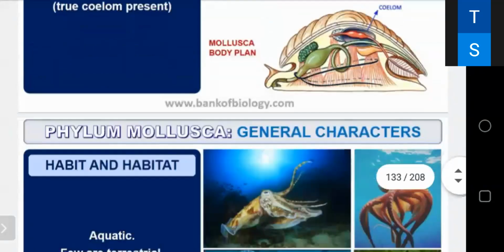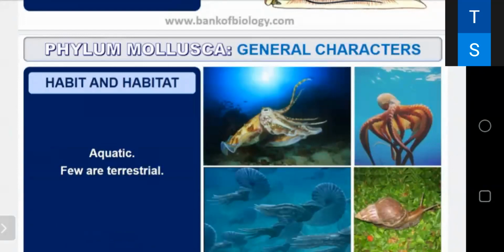They are aquatic, but few are terrestrial. Mostly marine. Some are freshwater. They are generally bilateral, but some are asymmetrical due to torsion. And terrestrial form is land snail. Few mollusks are parasites also. Nowadays in the rainy season, you can see the molluscans.